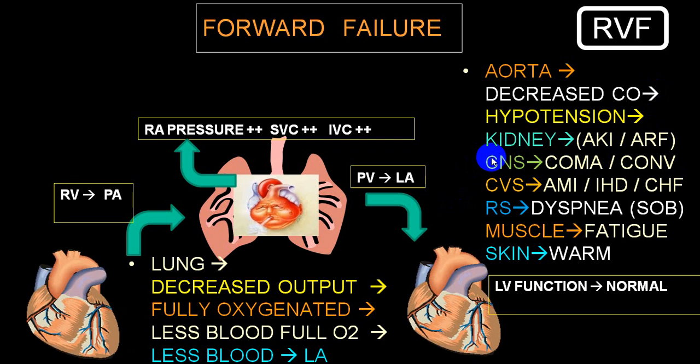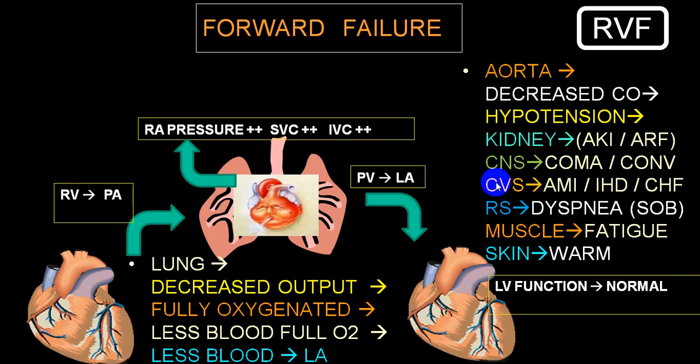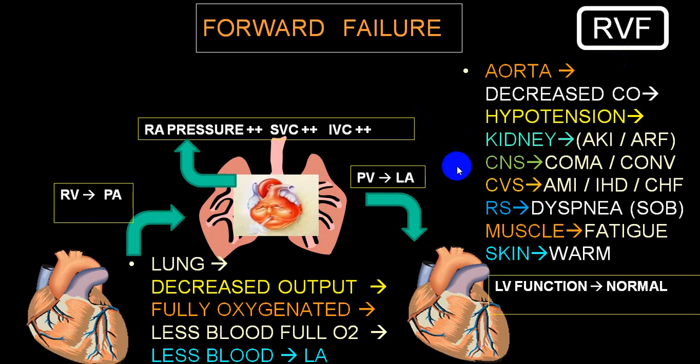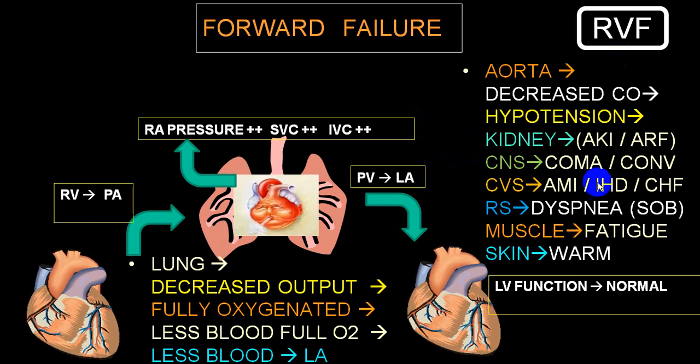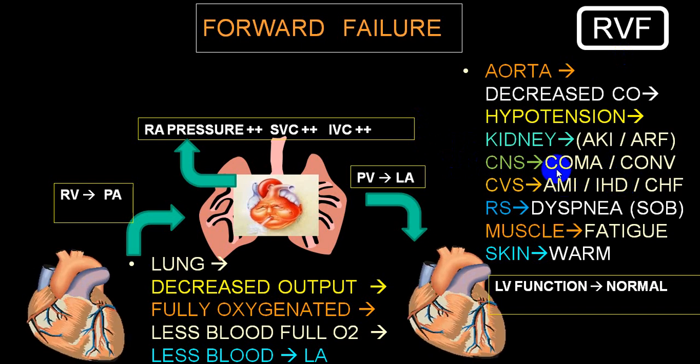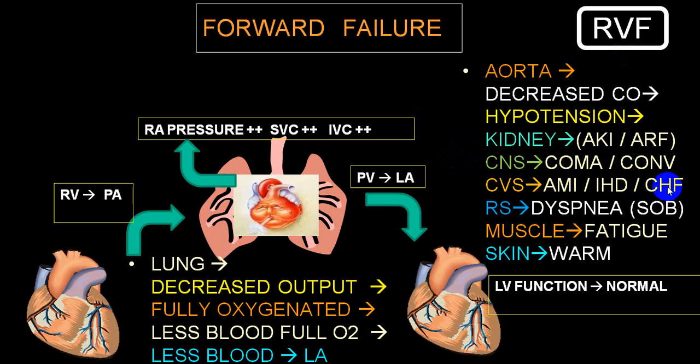Irrelevant behavior. As far as the cardiovascular system is concerned, because of a decreased blood supply to the coronary artery, you can develop ischemic heart disease, and if it is severe enough, you can even have acute MI, and it can precipitate decompensated congestive heart failure, from the compensated stage into the decompensated stage.